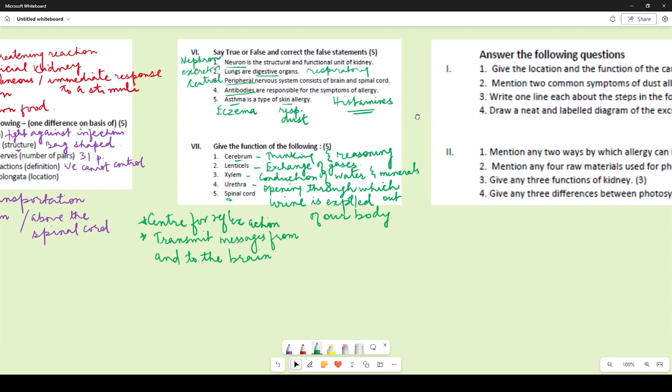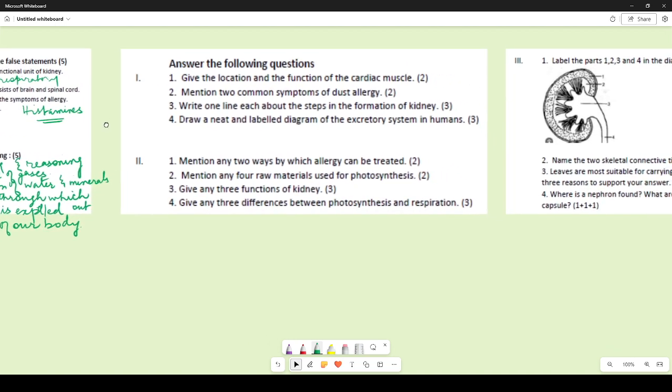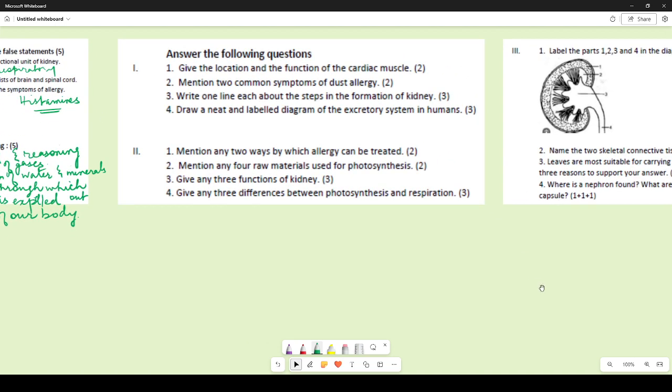Now let us look up the next part. Give the location and function of the cardiac muscles. When we are talking about cardiac muscle over here, we know that where is cardiac muscle located? It is located in the heart. So this that is the location and function. It helps the heart to contract and expand. It helps the heart to pump blood. Either of them is fine, either of them is okay.